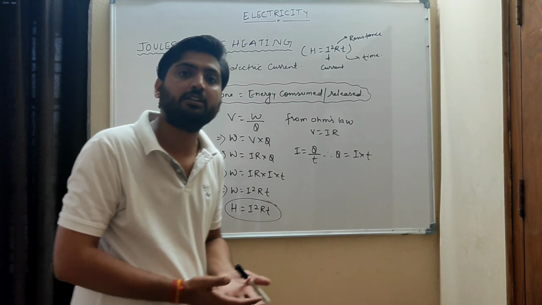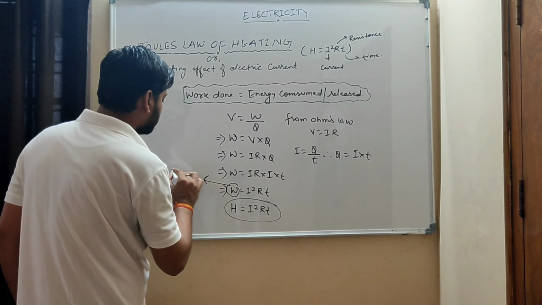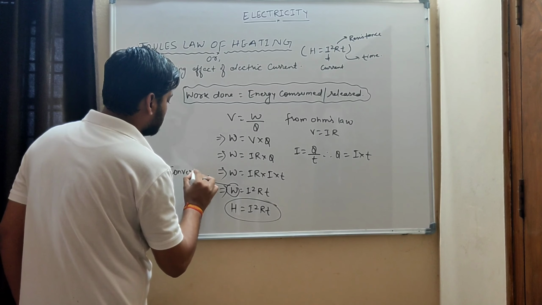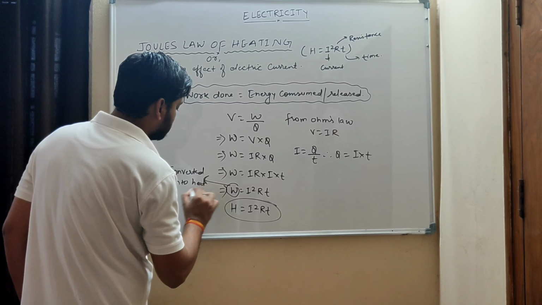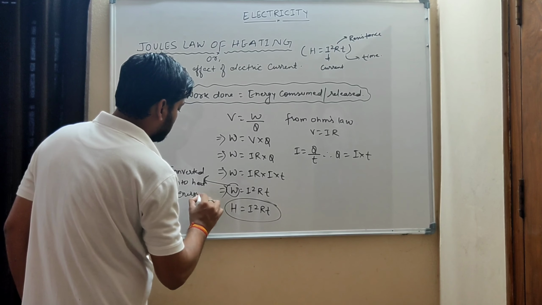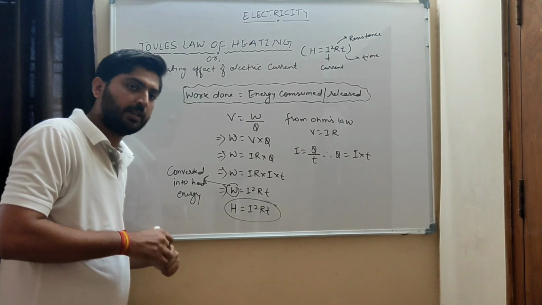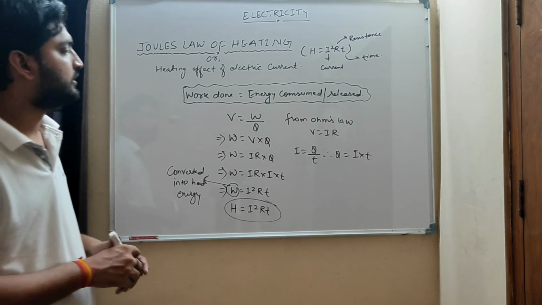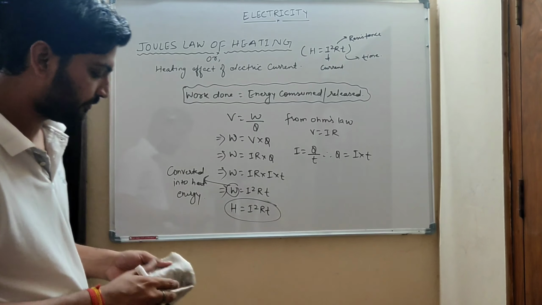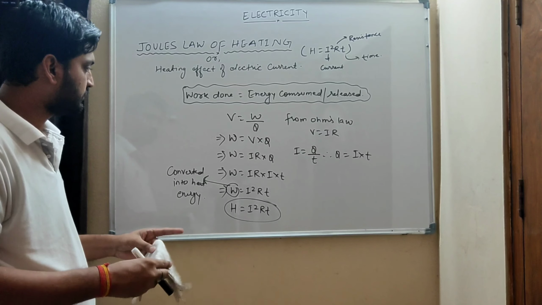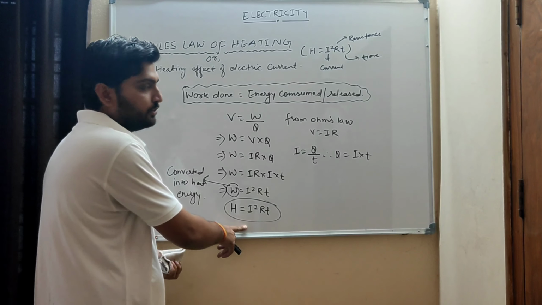And this work done is converted into heat energy. That's why H is equal to I square RT. Okay, write it down or take a screenshot. This is the derivation, and this formula is known as Joule's law.